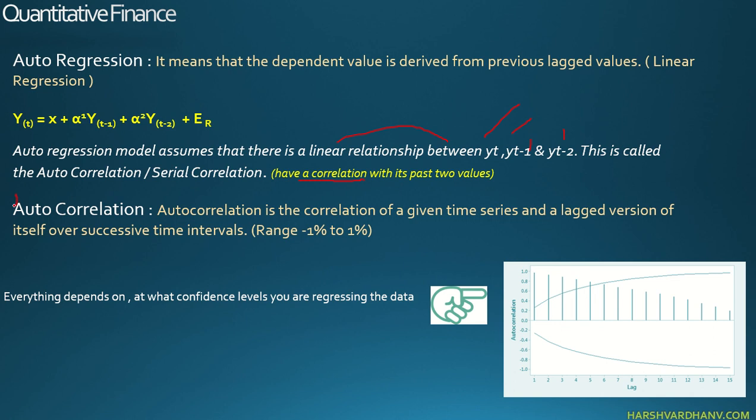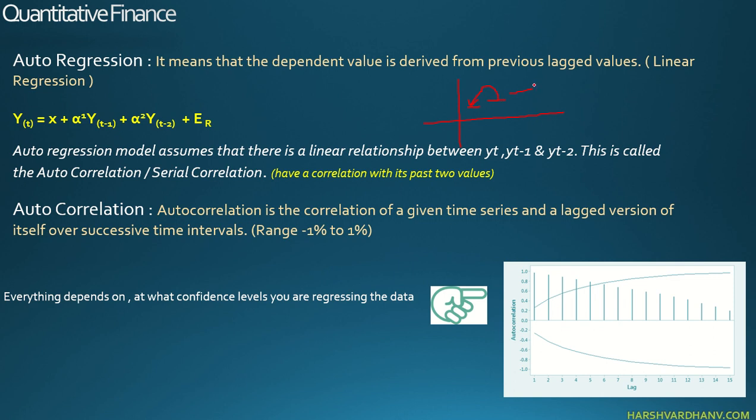Now what is auto correlation, right? It is a correlation of a given time series and a lagged version of itself over successive time intervals. And as you know that all correlation ranges between -1 to +1. So what it is actually saying is, in real sense, that if I plot a data and I have this value, say of August, I have this value of say September and this value of October, the correlation between output of September with August is known as the autocorrelation.